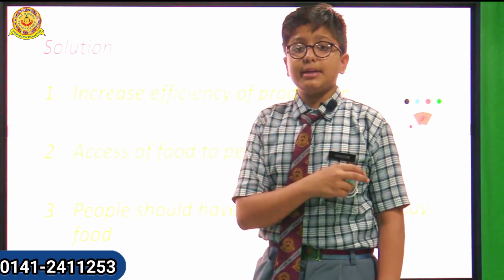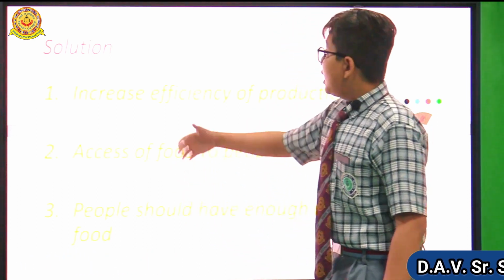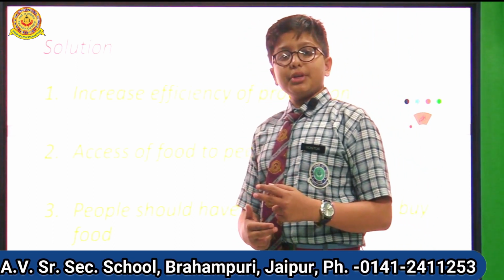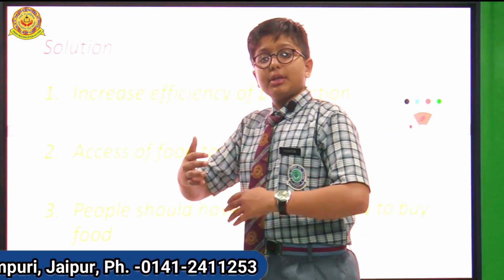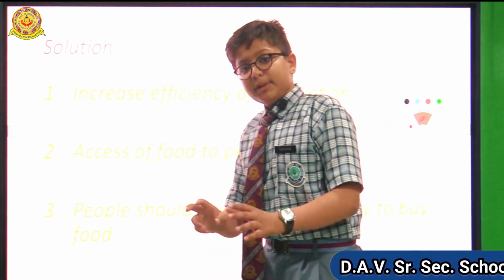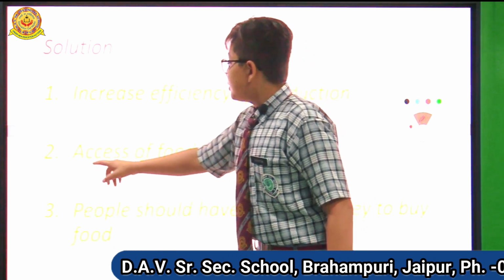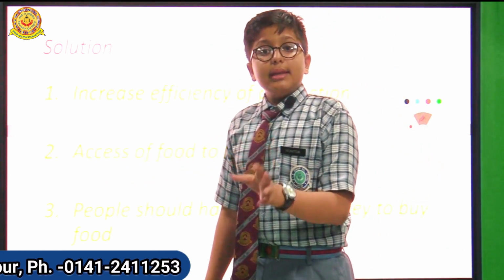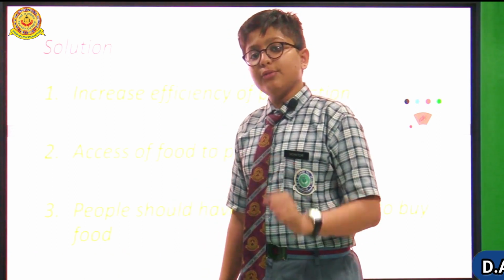What is the solution behind it? The solution is increasing the efficiency of production. We have to make more and more production. If we increase the efficiency of production, then every person has food. And the second solution is access to food. If we have done the production, then every person can get food.